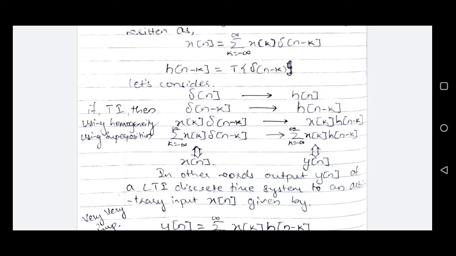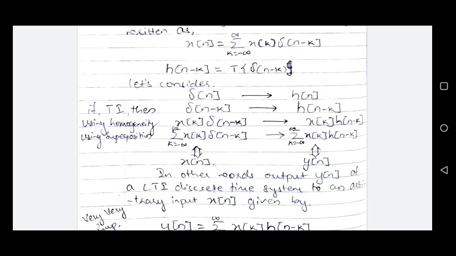given by summation k from minus infinity to plus infinity x of k delta n minus k will result into summation k from minus infinity to plus infinity x of k h of n minus k. So the summation on the left hand side is the decomposed input signal, which can be written as x of n. If this is the input to the LTI system, then the summation on the right hand side has to be the output of the LTI system for the applied input x of n, which can be represented as y of n.